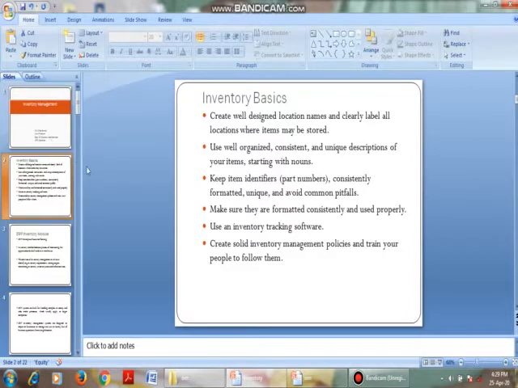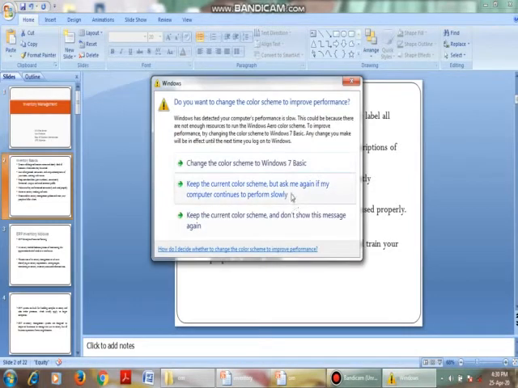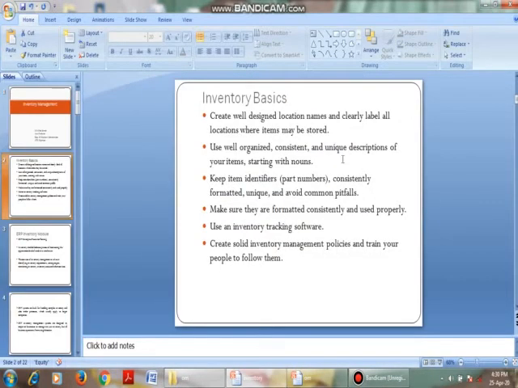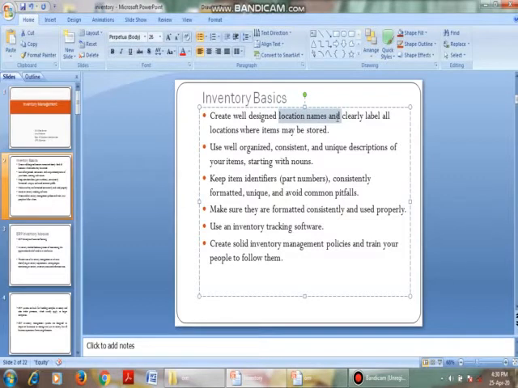Okay. Let us see some of the basics of inventory. First, create well-designed location names and clearly label all the locations where the items are stored. That is, the inventory, the stocks, are placed at specified areas where their names or locations are clearly labeled.